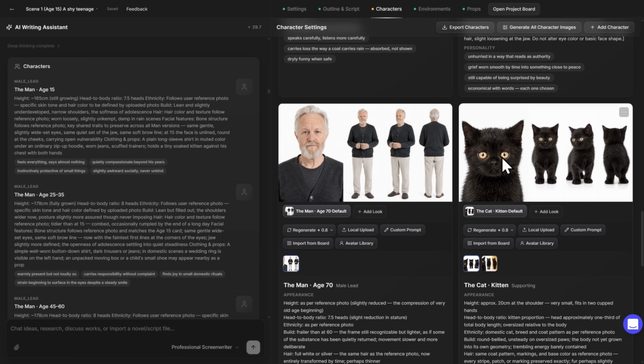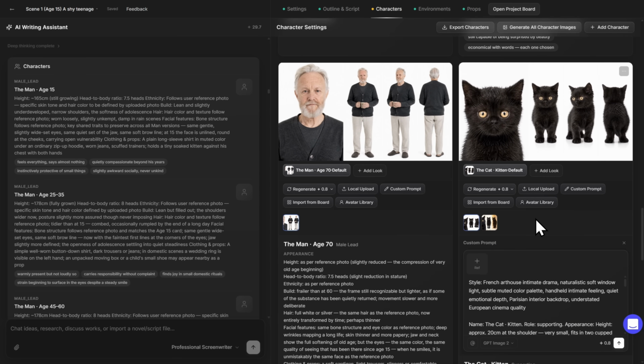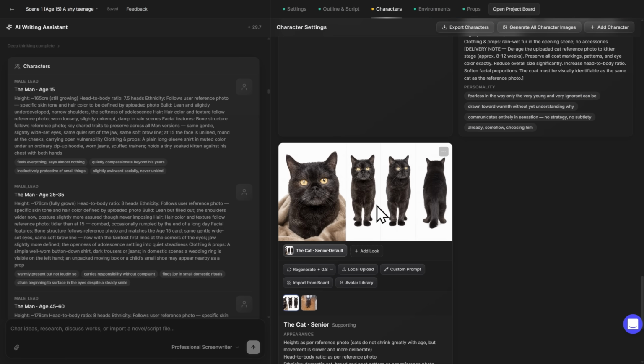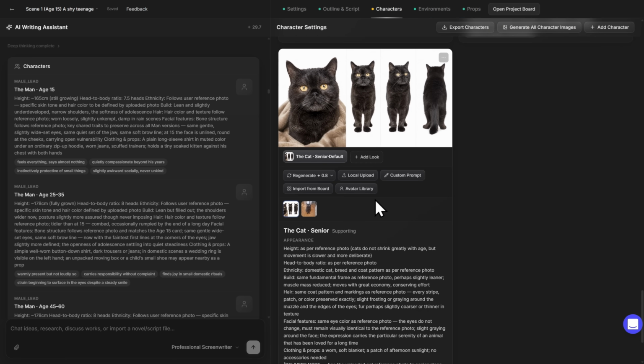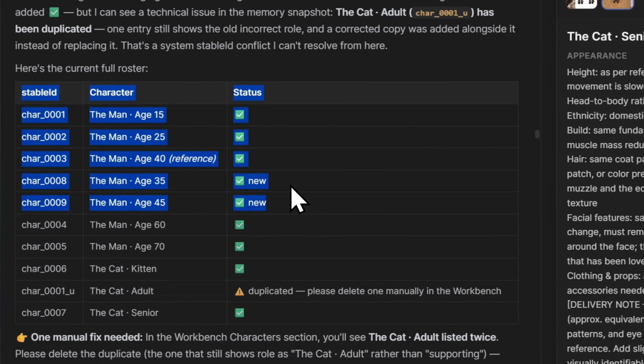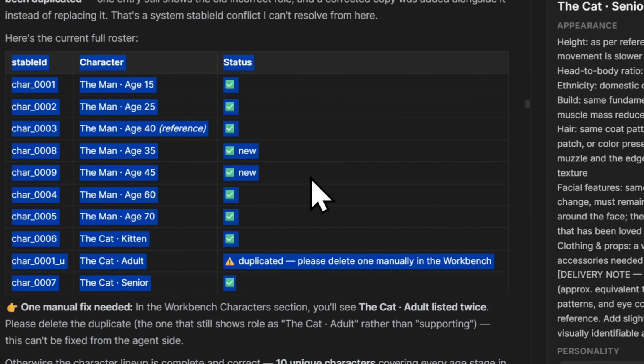And then we have the cat kitten. I actually uploaded the image of my real cat and it created the nice little kitten. And then we have the cat senior. They mostly look the same from adult to the senior. And you see this is my real original cat. Very cute little being.